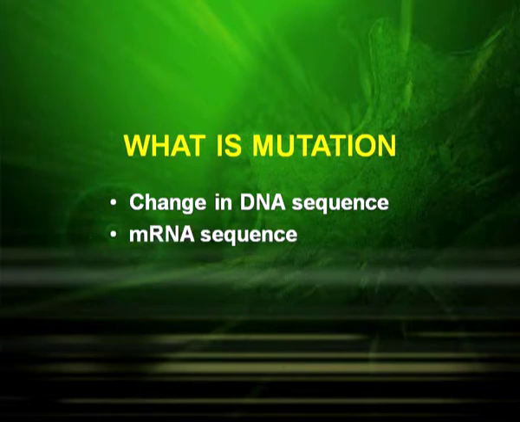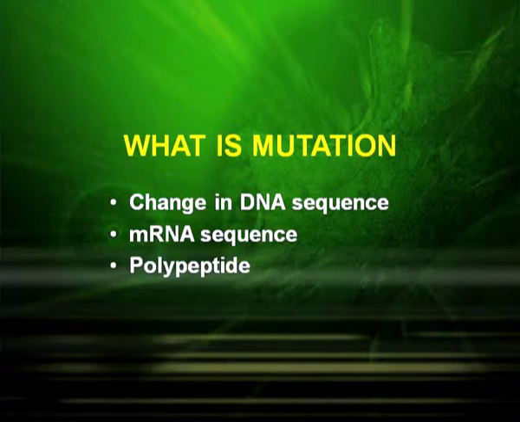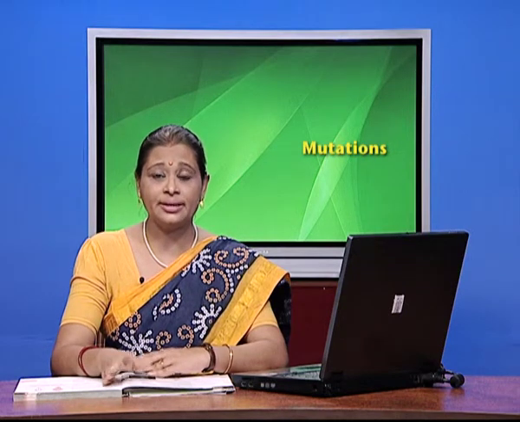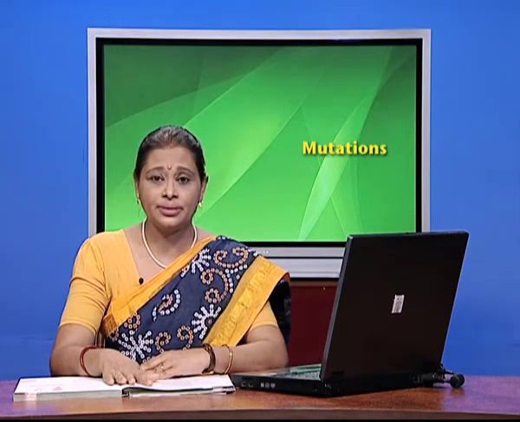Since the RNA forms a protein, ultimately the polypeptide that is formed gets changed, and that leads to a change in the genotype and phenotype. So we get different characters. So we get the variations. So we could relate mutation to a change in the DNA sequence.